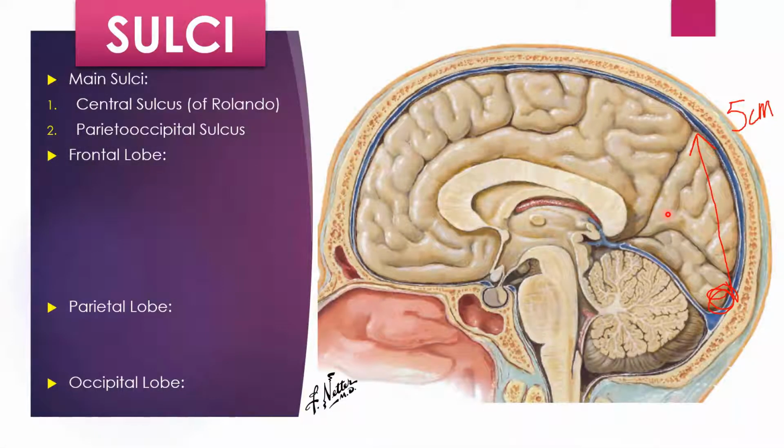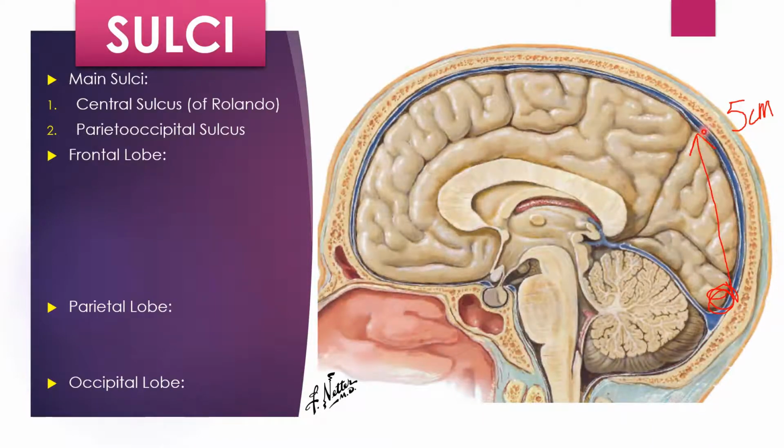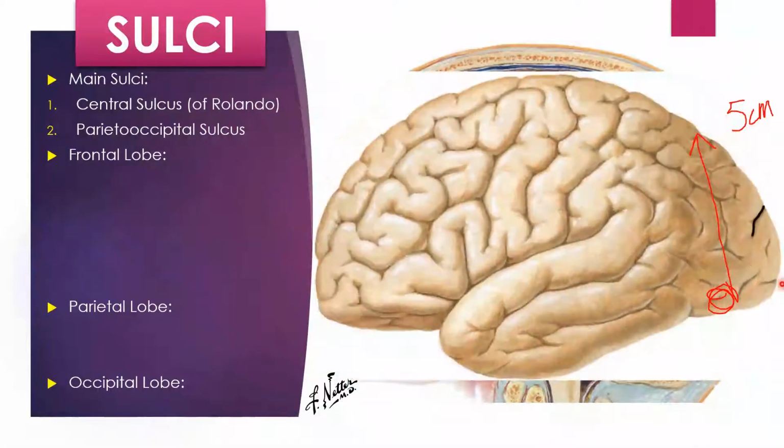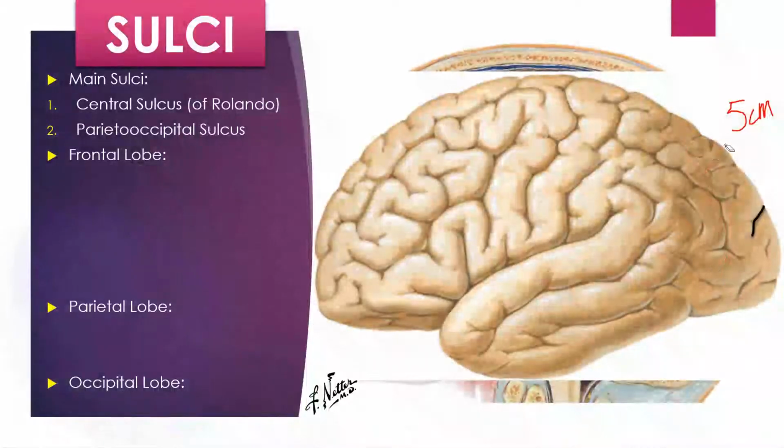For the frontal lobe, the sulci on the medial surface are very easy, but before discussing them, we should also have an idea that the parieto-occipital sulcus, which was somewhere here, 5 centimeters anterior to the occipital pole, can also indent on the superomedial surface here.